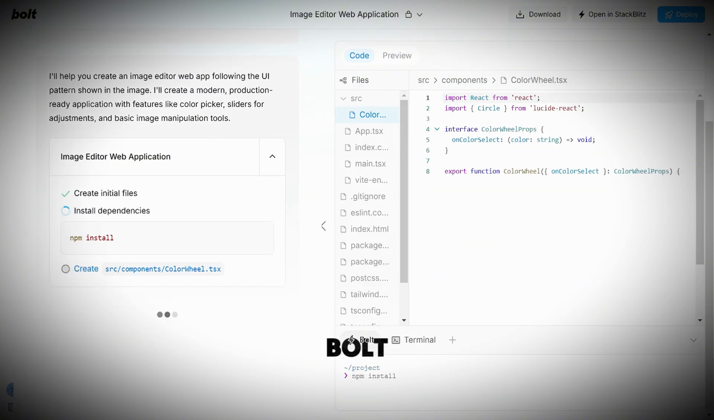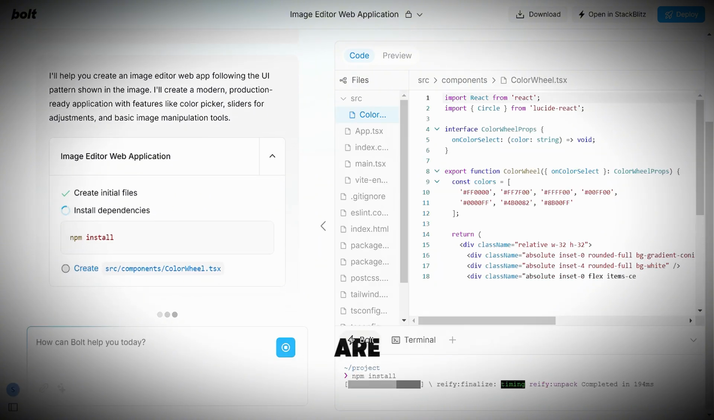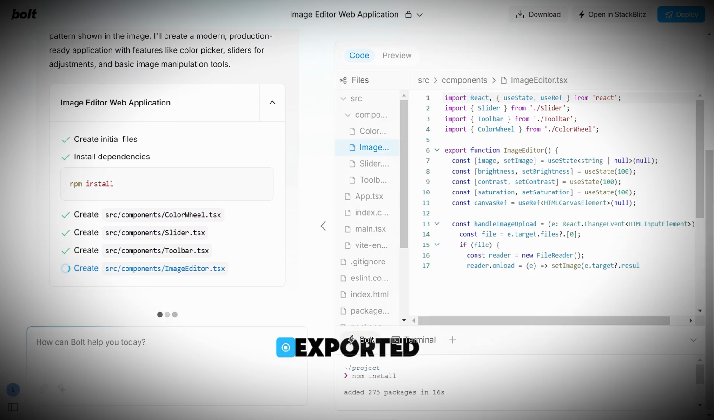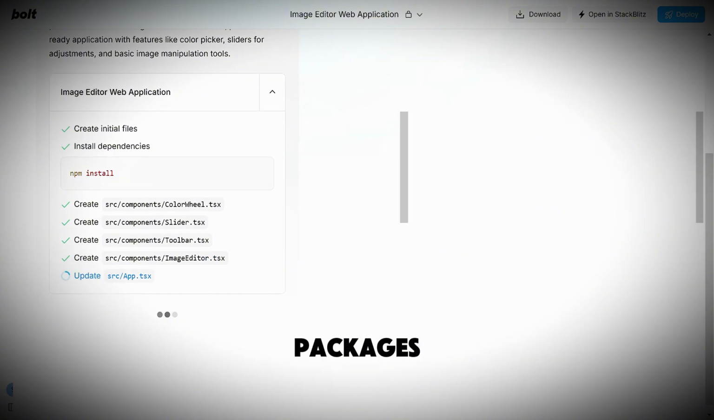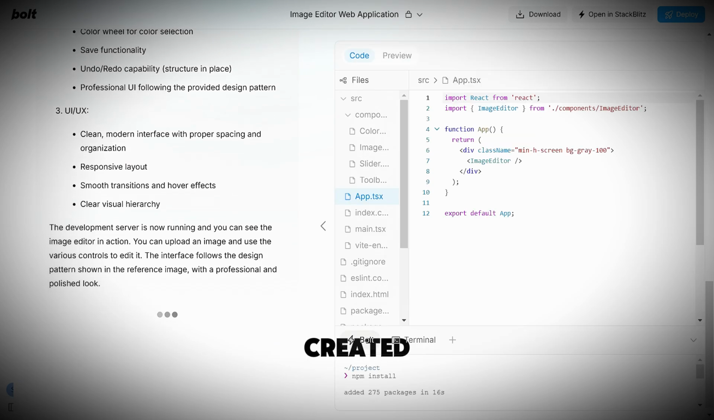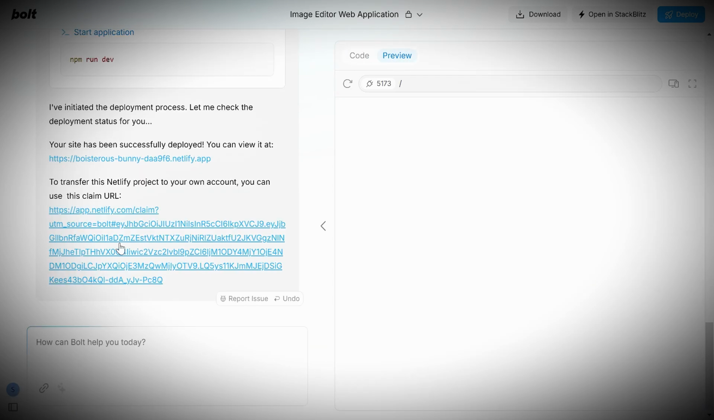You can see Bolt is creating code and comments simultaneously, and all the exporter packages are visible here. So we don't have to think about making packages. Everything is created here automatically. Files are being created. So our app is almost ready.